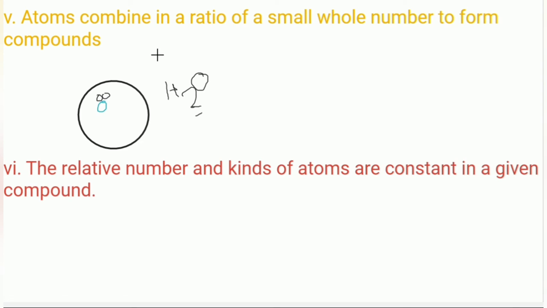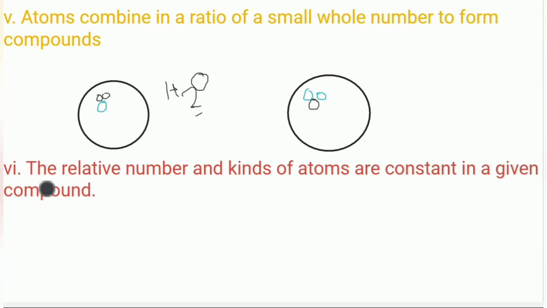Let us see another example, carbon dioxide. Here we find two atoms of oxygen and one atom of carbon. We never see an element being fractionally combined with other atoms. So this is John Dalton's fifth postulate.